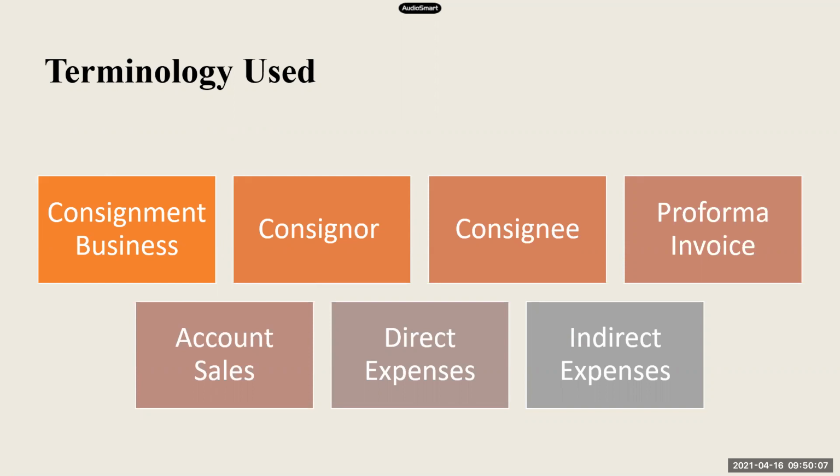And who is the consignor? The person who is sending the goods to be sold by the other person is called the consignor. He might also be called the owner of the goods, or he might also be called the principal. The person to whom the goods are being sent is called the consignee. He is also called the agent of the business.